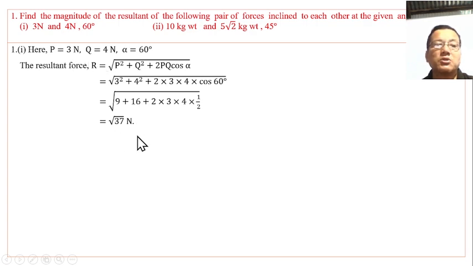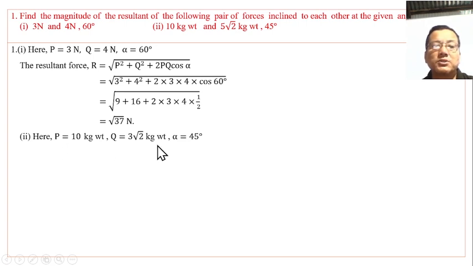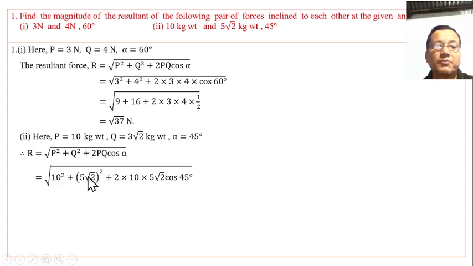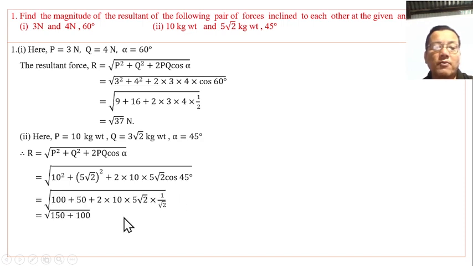Number 2: P is 10 kg weight and Q is 3 root 2 kg weight, and the angle between them alpha is 45 degrees. Using the same formula and substituting the values, cos 45 is 1 by root 2. Simplifying, we get the square root of 250, which is 5 root 10 kg weight.